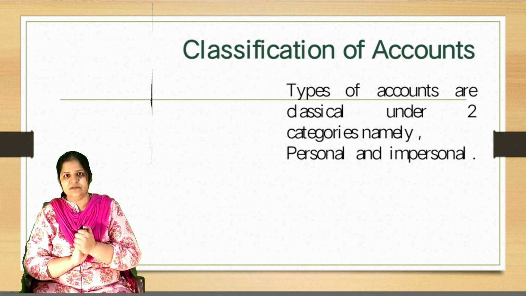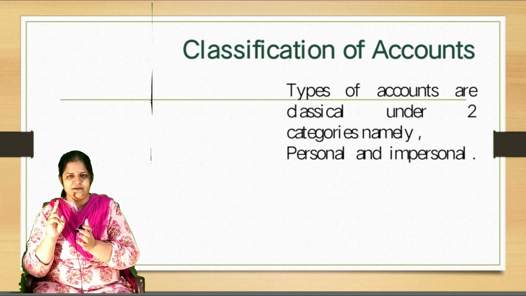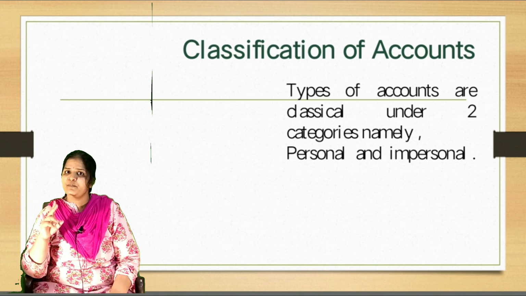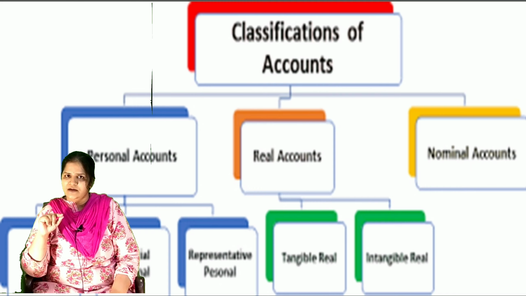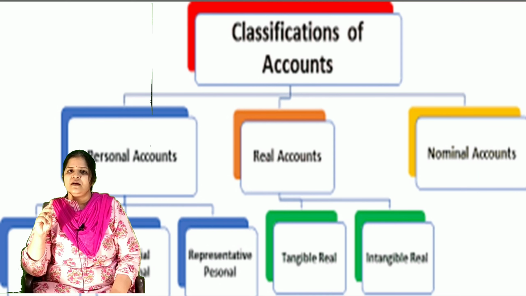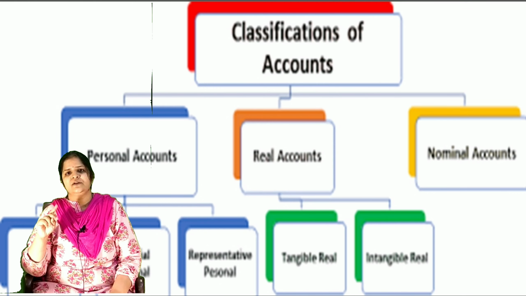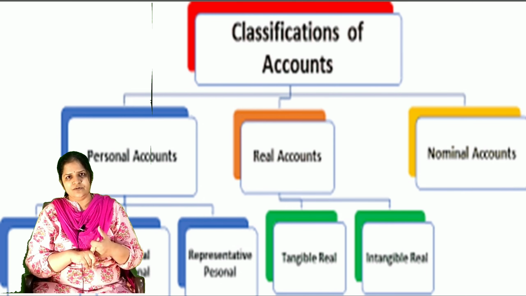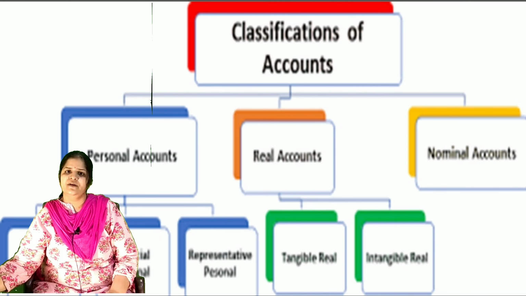So for this purpose, accounts have been divided in two parts, classified in two categories. One is personal and second is impersonal accounts. Personal accounts include person's account, artificial person's account and representative personal account. Impersonal accounts include nominal account and real account. Real account is again classified in tangible account and intangible account. Now we will see each one in detail.